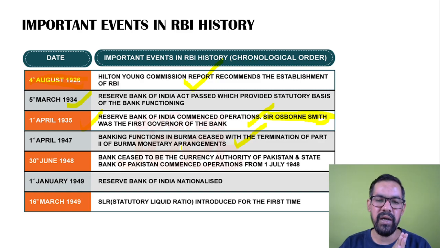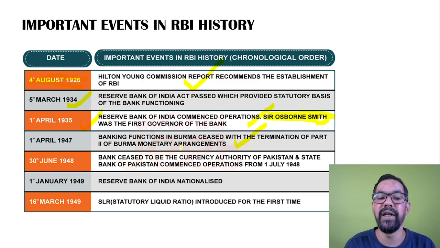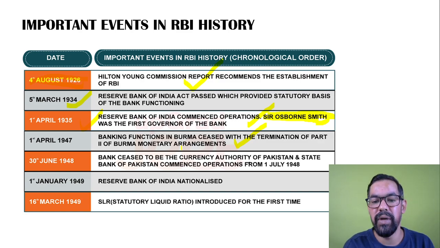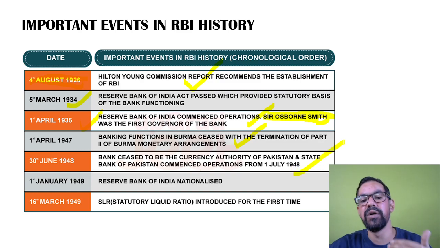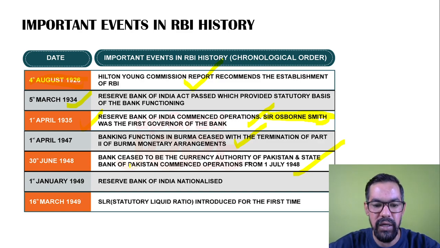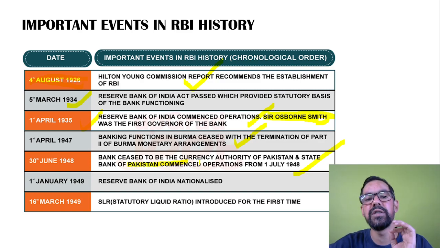So prior to 1st April 1947, RBI used to provide central banking services to Burma or Myanmar. So we ceased that particular one. On 30th of June 1948, RBI also provided central banking services to Pakistan. So it was also ceased on this particular date.